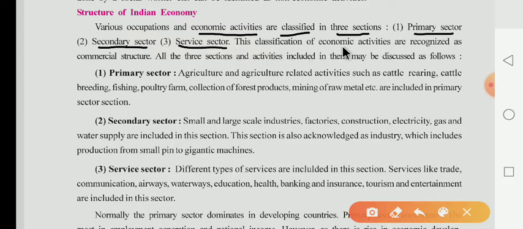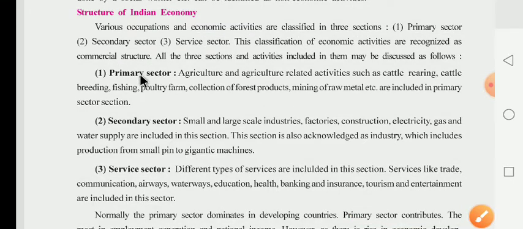This classification of economic activities is recognized as the commercial structure. What is the meaning of recognized? Recognized means valid as a commercial structure. All the three sections and the activities included in them may be discussed as follows.